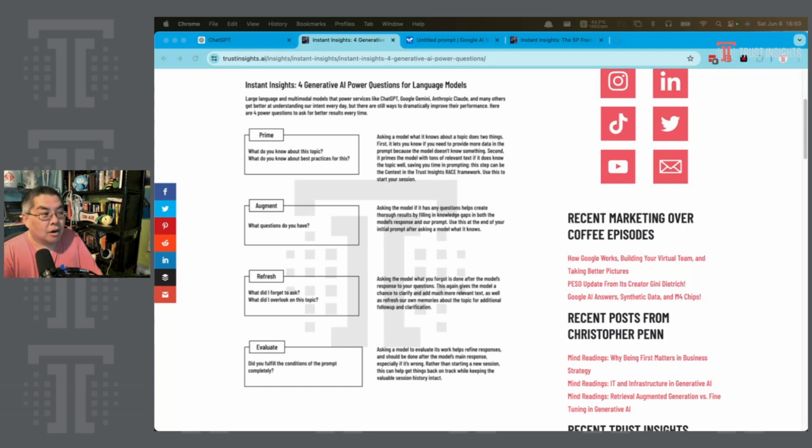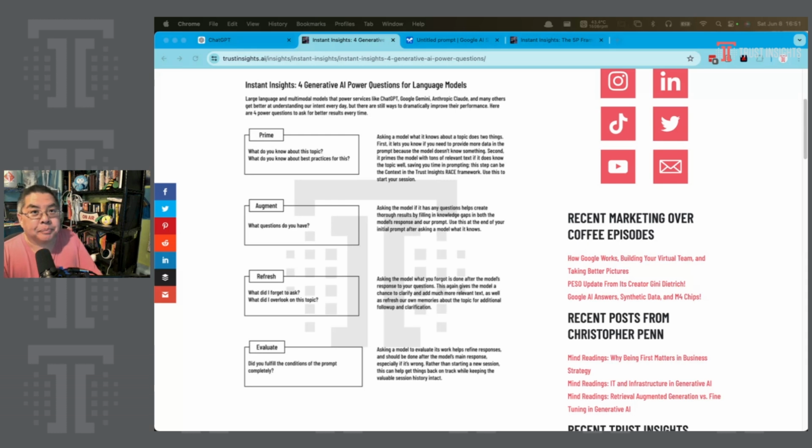Second, augment. Augment on the worksheet is asking the model what questions it has. Conceptually, this is also about validating the priming data as well. Again, if the model demonstrates a lack of specific knowledge, we know we need to augment its knowledge with more data. Third is refresh. On the worksheet, it's asking the model what we forgot.